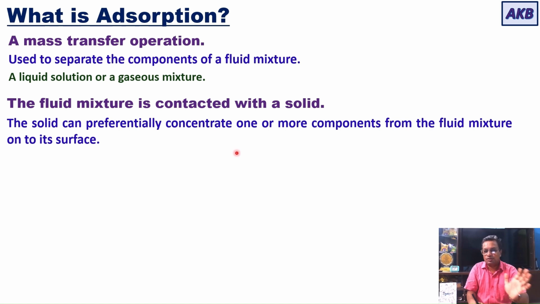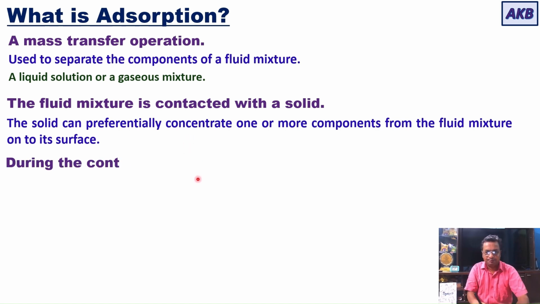So we are talking about those solids which have an ability to concentrate one or more components from the fluid mixture with which they are contacted. In the operation of adsorption, the fluid mixture, a liquid solution or a gaseous mixture, is contacted with a solid, and this solid can preferentially concentrate one or more components from the fluid mixture onto its surface.